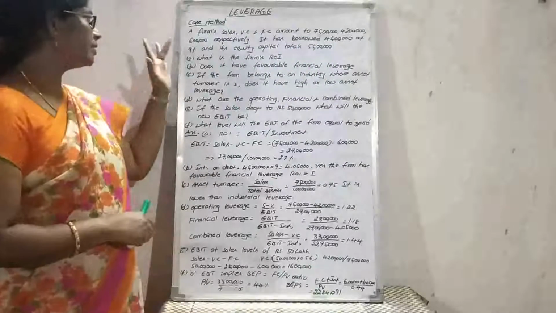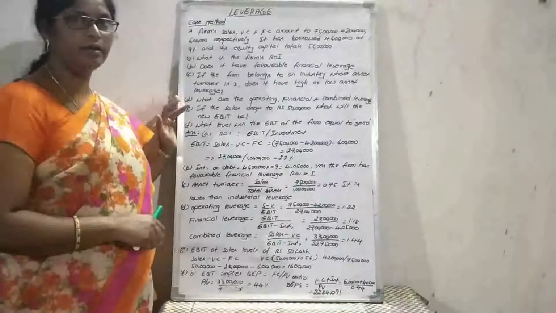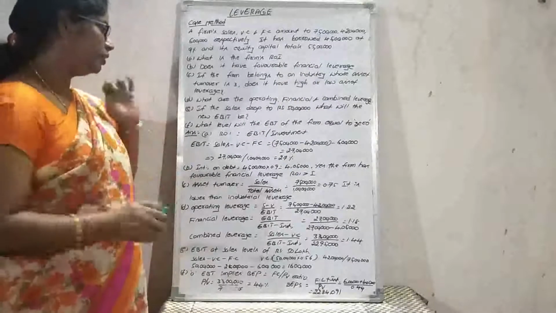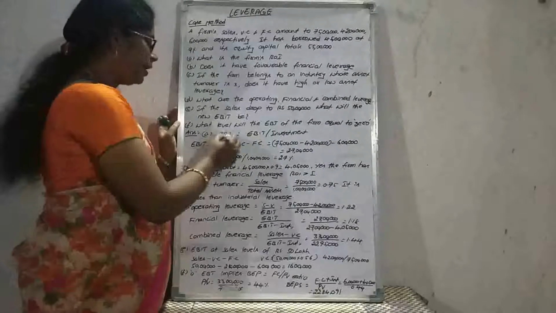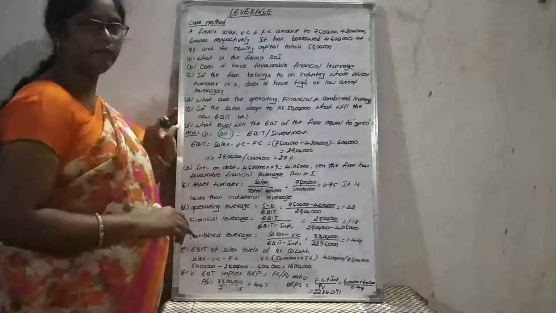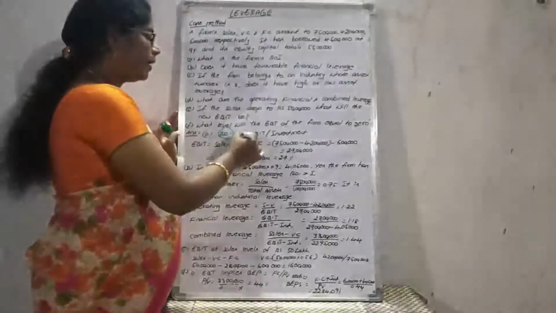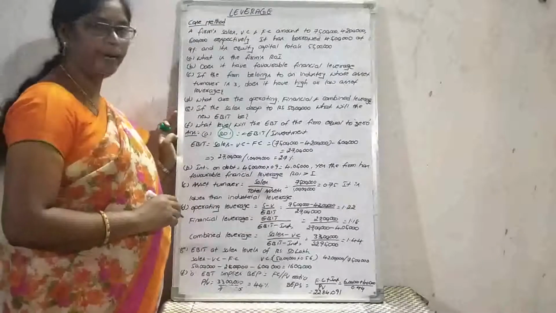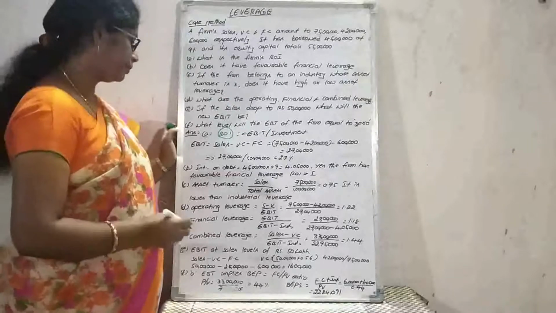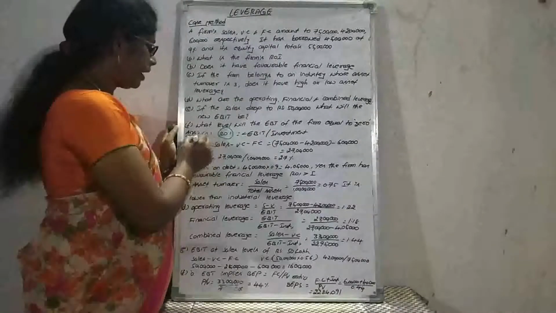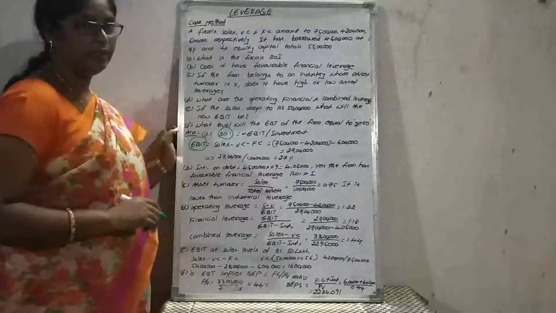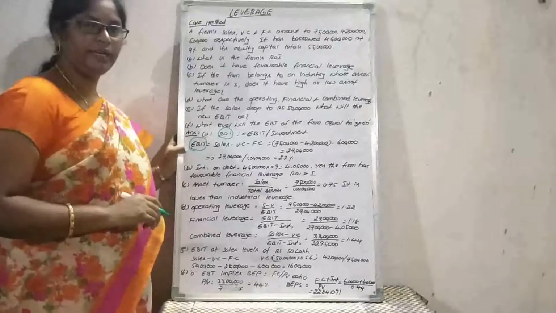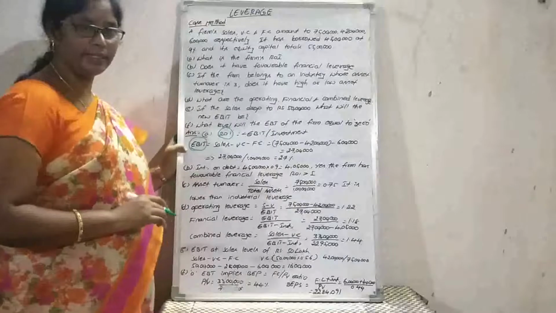The first one is we need to determine the return on investment. The formula for return on investment is earnings before interest and tax divided by investment. How can we determine earnings before interest and tax? We already determined this in operating leverages.